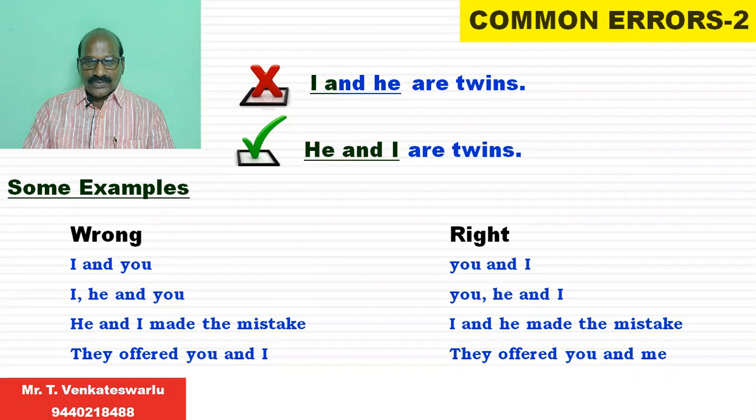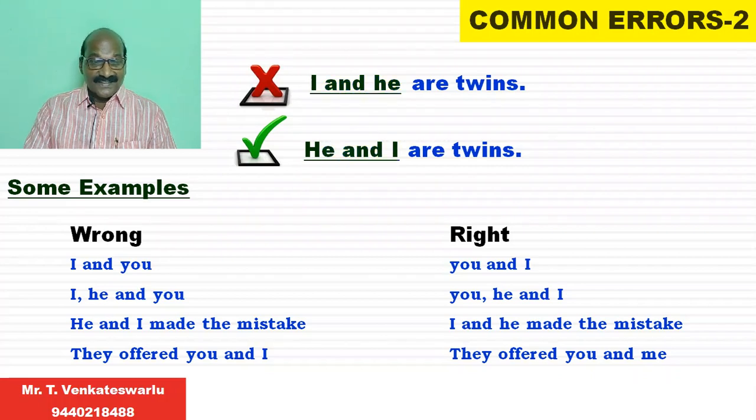When we refer to three persons, we should give first priority to the second person, the listener who is in front of us. You, we should talk about first. And someone that is away from us, that is the third person, he or she. And only last priority should be given to the first person. You, he and I.